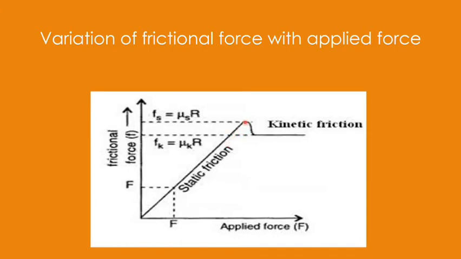And this is the maximum value of the static friction, which is known as limiting friction. So this, where I have kept the pointer at this minute, is giving me the limiting value of the frictional force. And when the body has started motion, then you can see the kinetic friction is found to be less than the limiting friction.